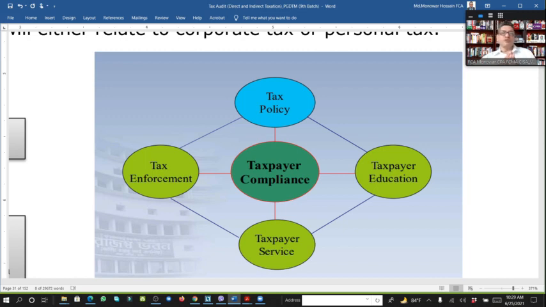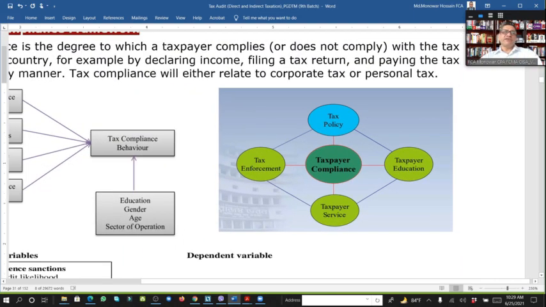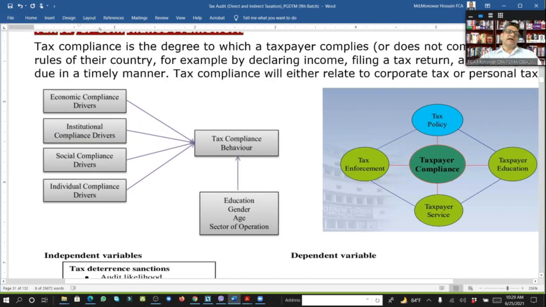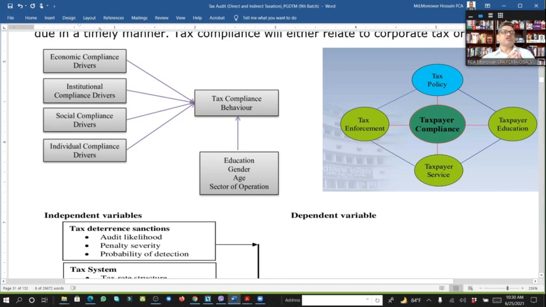We will know everything, and tax enforcement complies with that. So it is the cycle of tax compliance. And if we see here, economic compliance drives institutional compliance, social compliance, individual compliance for tax purposes. That comes as tax compliance behavior.